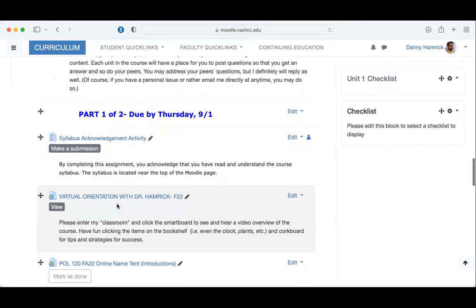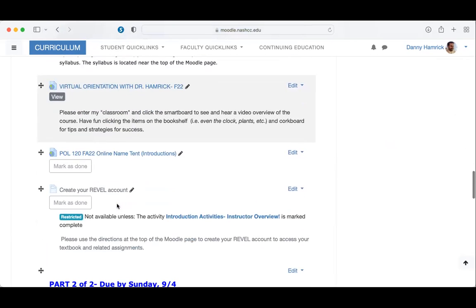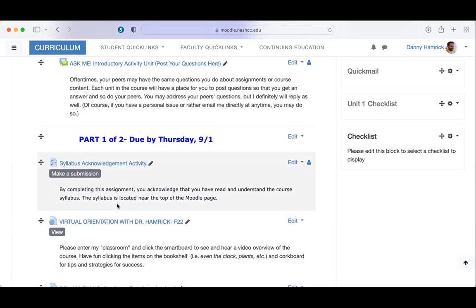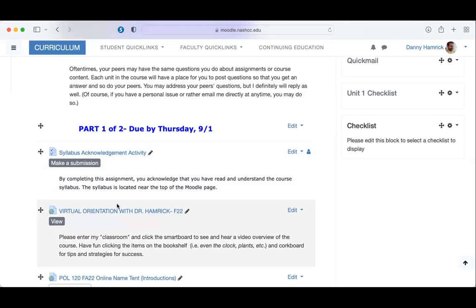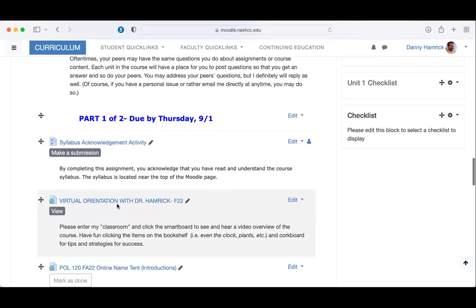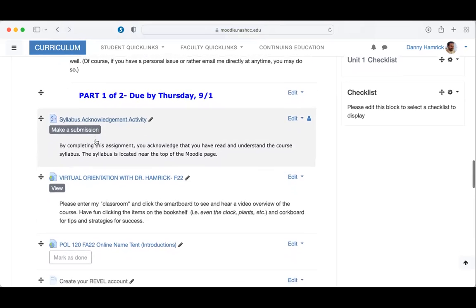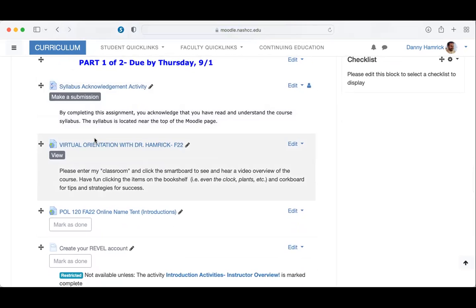The remaining part of this week's activities are divided into two. This is one of the few weeks where you will have things due on a day besides Thursday as well. So this Thursday, September 1st, you will need to complete the following activities. First, you have a syllabus acknowledgement activity where you will acknowledge that you have seen the syllabus and read it and have no questions. The syllabus, again, is located at the top of this Moodle course.